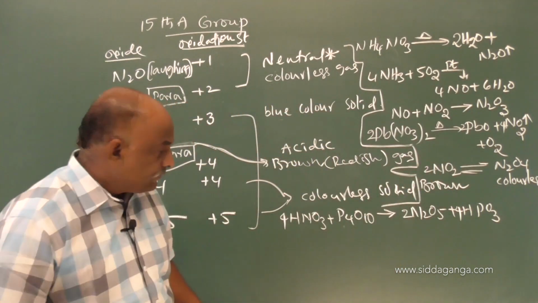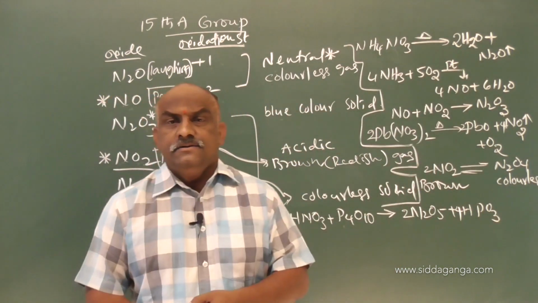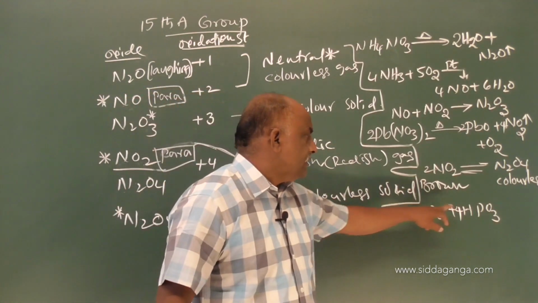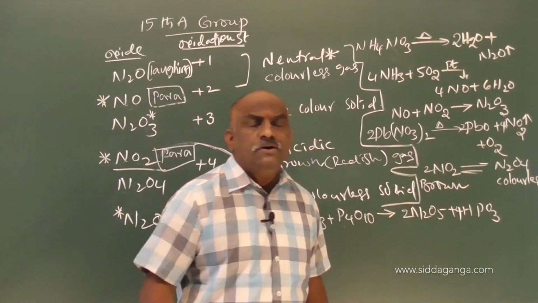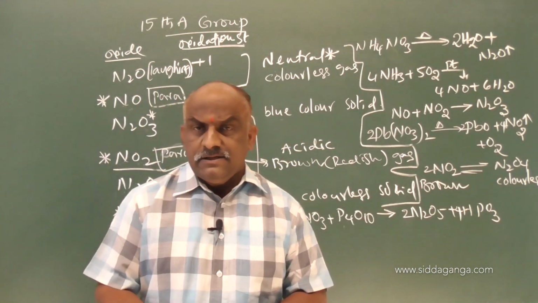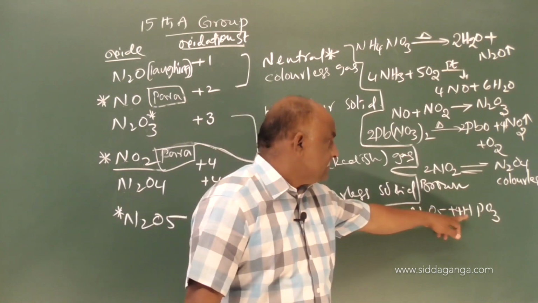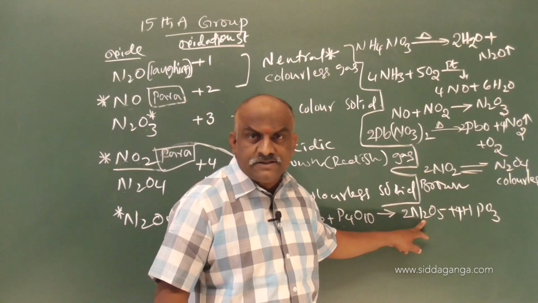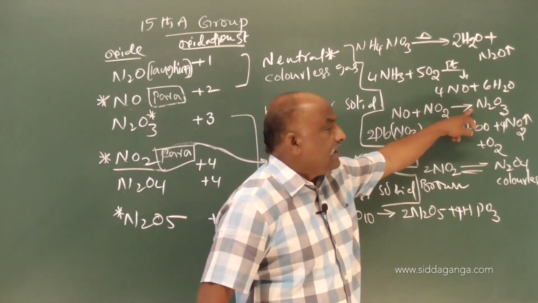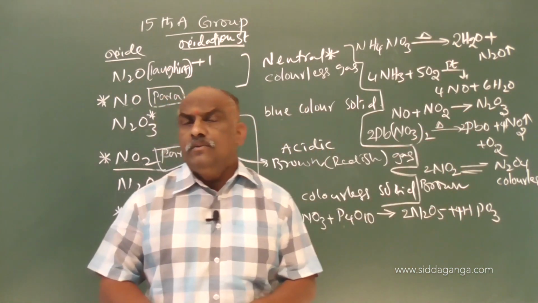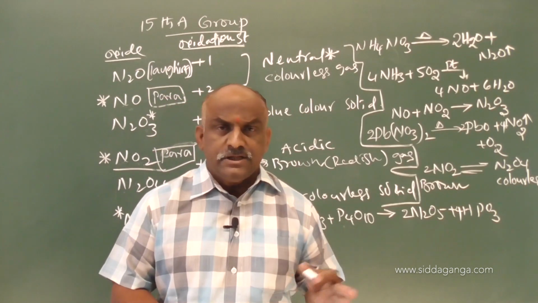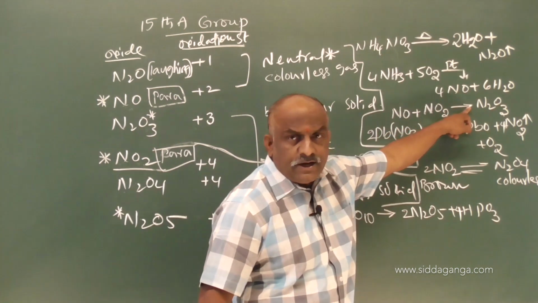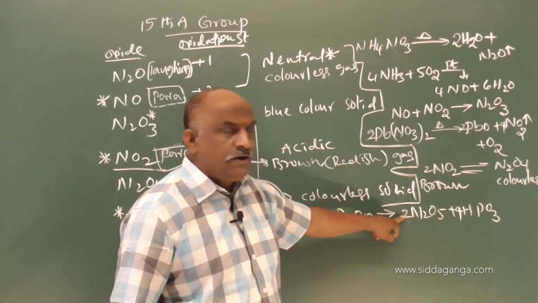So this was a balanced reaction. 4HNO3 plus P4O10 gives rise to 2N2O5 plus 4HPO3. HPO3 is called metaphosphoric acid. This is one of the oxyacids of phosphorus. So here N2O5 means pentoxide. N2O3 is trioxide. So 15th group elements have two types of oxides, M2O3 and M2O5. M2O3 means trioxide, dinitrogen trioxide, and M2O5 dinitrogen pentoxide.